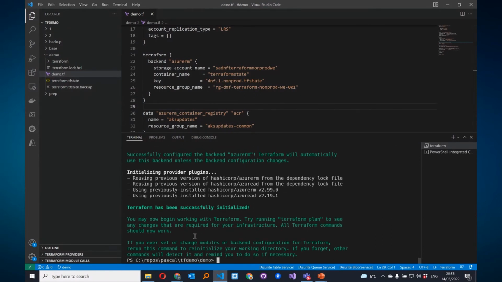So that state file, Pascal, does Terraform use it to make a diff and to find out what it needs to do to update the environment, or does it also look at the environment itself? No, it's mainly looking in this Terraform state file. That's the truth for him, for Terraform.